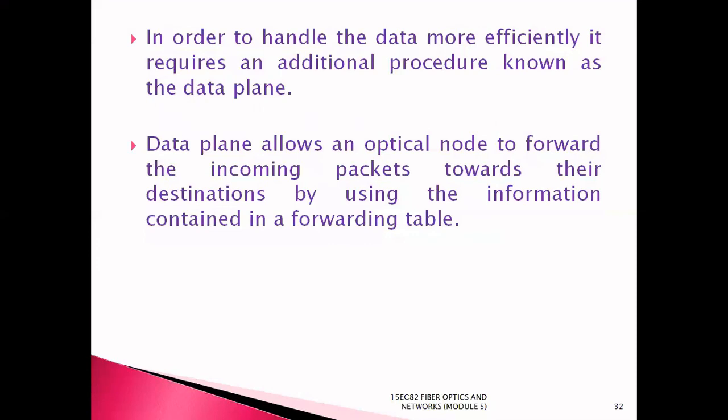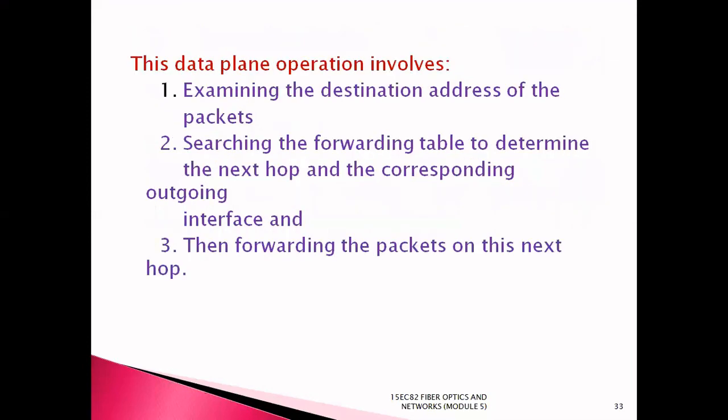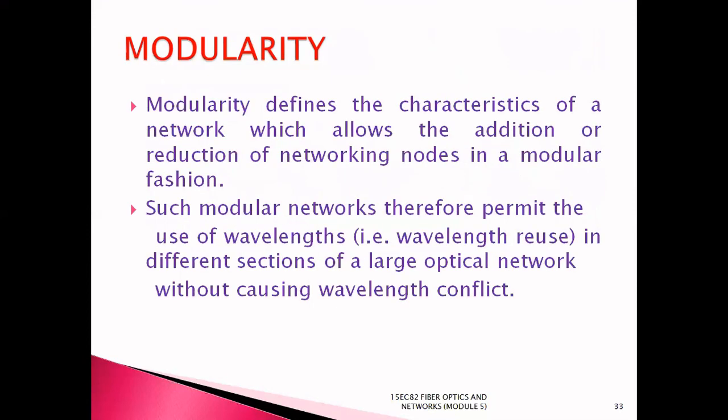In order to handle the data more efficiently, it requires an additional procedure known as the data plane. Data plane allows an optical node to forward the incoming packets towards their destinations by using the information contained in the forwarding table. The data plane operation involves first step examining the destination address of the packets. Second step searching the forwarding table to determine the next hop and the corresponding outgoing interface, and then forwarding the packets on this next hop.